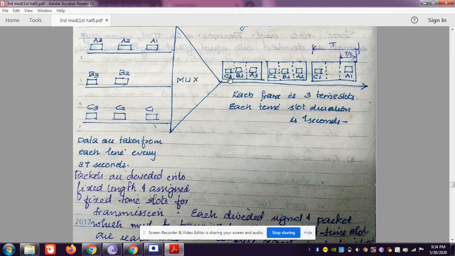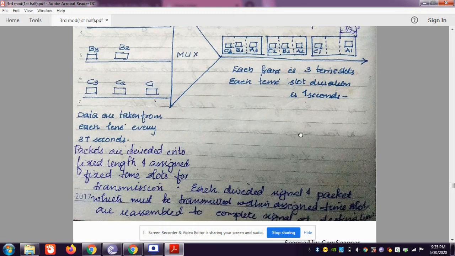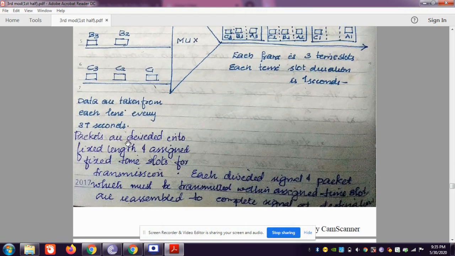Taking this bit, C3 from here, then B3, then A3. But in this case, B1 is not present, so it is left empty. So packets are divided into fixed length and assigned fixed time slots for transmission.